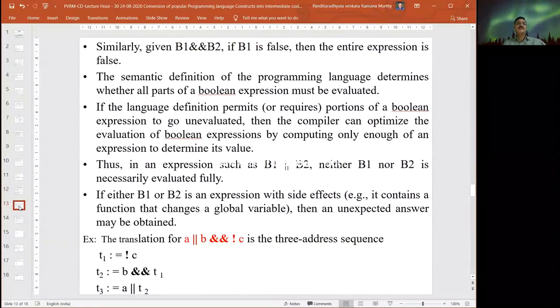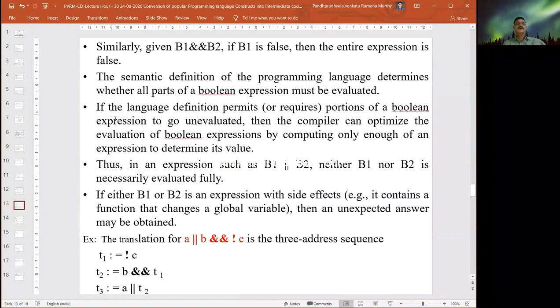Similarly, when you are dealing with B1 and B2, if B1 is false, we need not compute the second condition B2. Otherwise, we need to compute it. The semantic definition of the programming language determines whether all parts of the Boolean expression must be evaluated or not. We identified these operations using left recursion production rules. In order to start, we need to start from one end and compute everything. Otherwise, we have various other alternatives that we need to keep in mind here also.